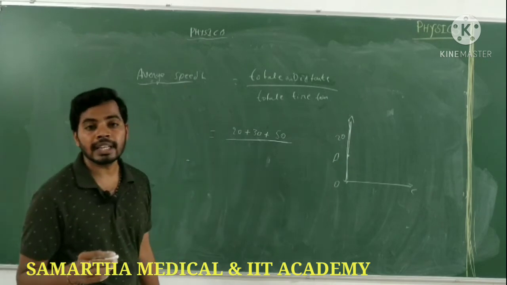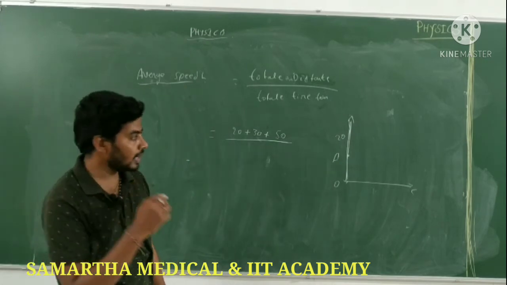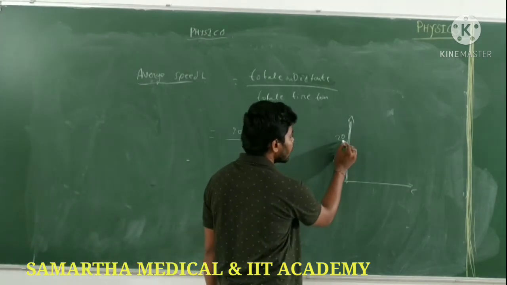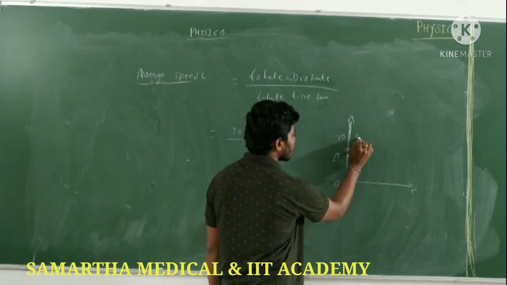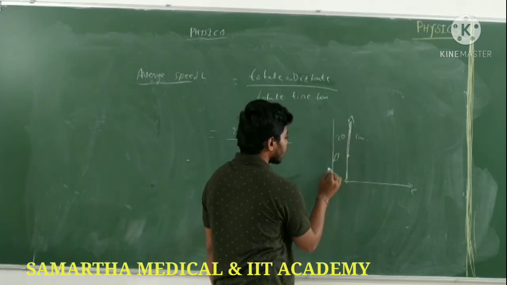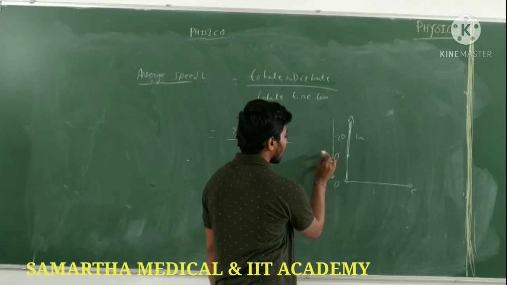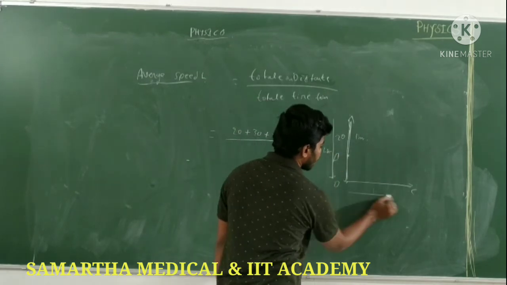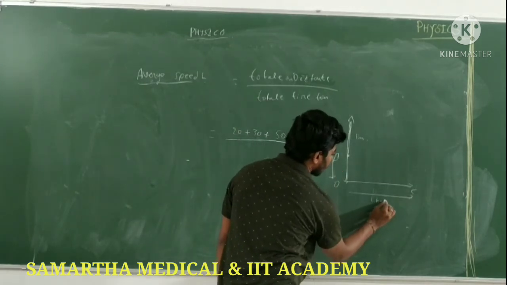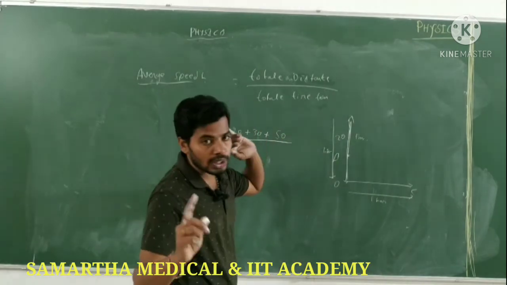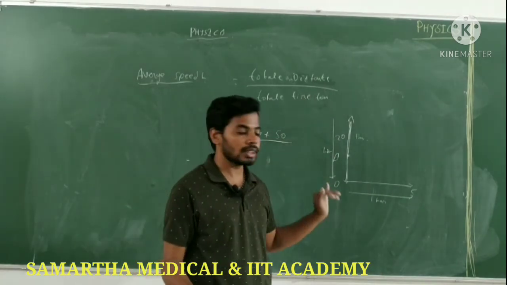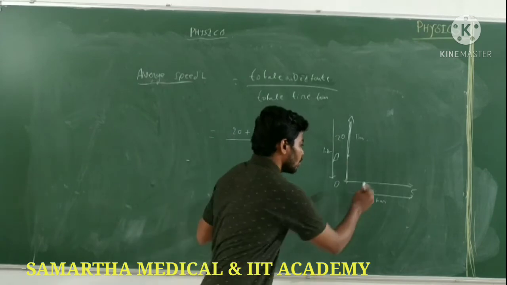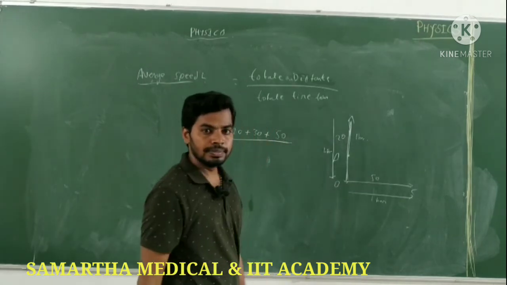But time taken is not mentioned, so I will say 20 kilometers in 1 hour, 30 kilometers in 1 hour and 50 kilometers in 1 hour. Just imagine he is going 20 kilometers in 1 hour, 30 kilometers in 1 hour, 50 kilometers in 1 hour. You understand?